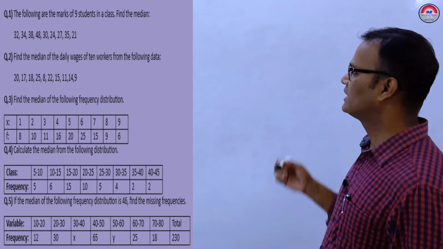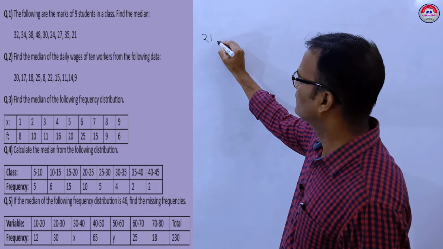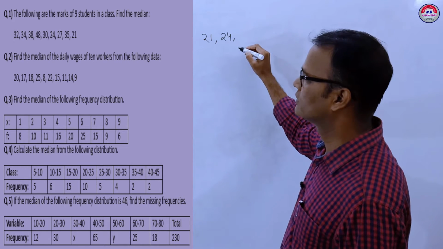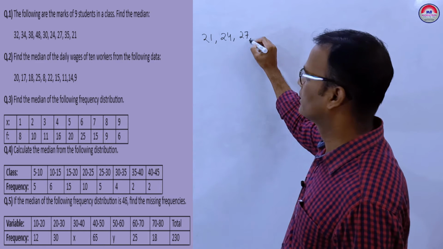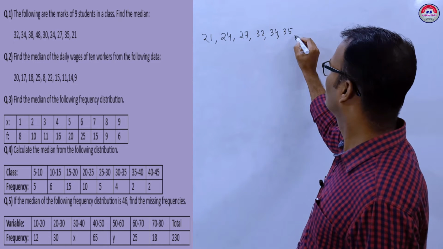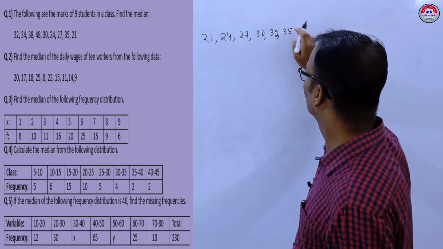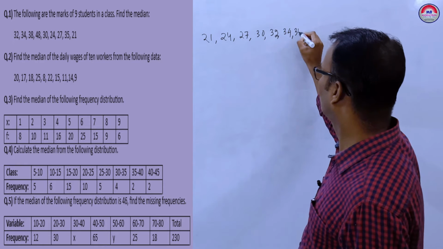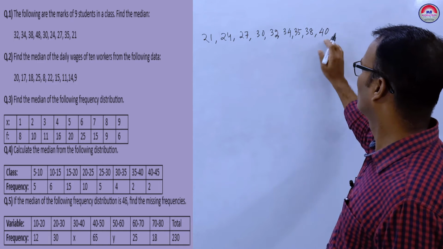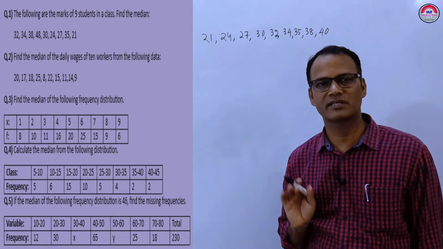If we write in ascending order, first will be 24, then 27, 28, 30, 32, 34, 35, 38, then 40. 1, 2, 3, 4, 5, 6, 7, 8, 9. So 9 observations are given. 9 means it is odd.